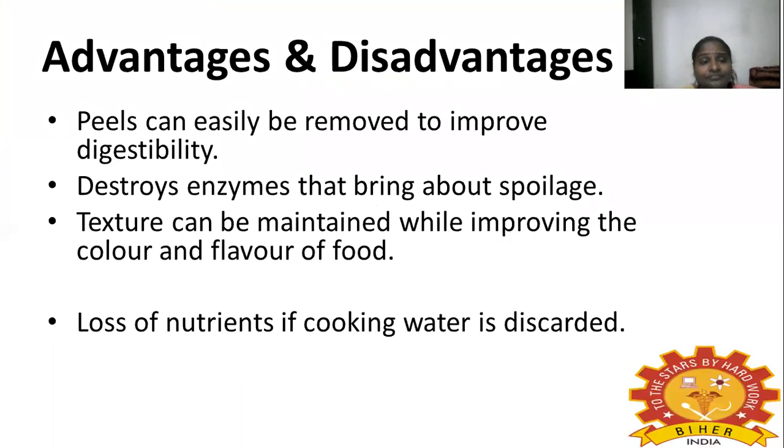What are the advantages and disadvantages of this method? Peels can be easily removed and digestibility is improved. It destroys enzymes that bring about spoilage. These all come under the category of advantages. And texture can be maintained while improving the color and flavor of the food. What are the disadvantages? Loss of nutrients if the cooking water is discarded. This is the main disadvantage of blanching.